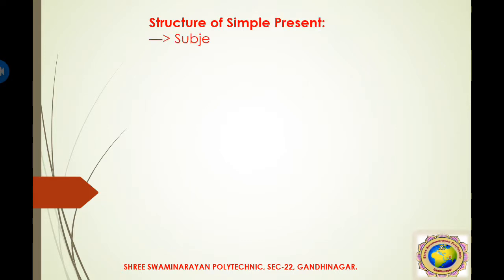Now here is the structure of simple present tense. As we know, subject plus V1, meaning the verb in its basic form, the base form, or the base form with s or es. So this is the structure of simple present tense. You must remember the structure of simple present tense: subject, then base form of verb or base form of verb with s or es.